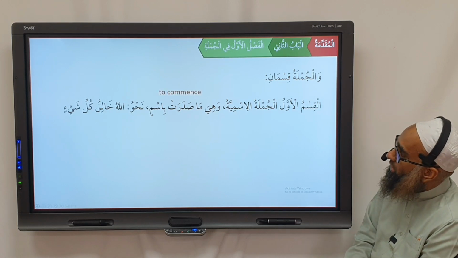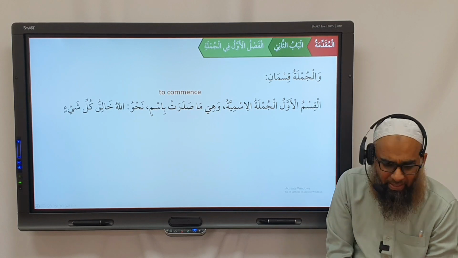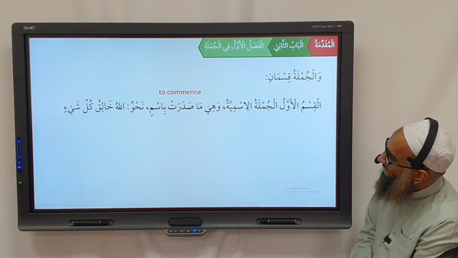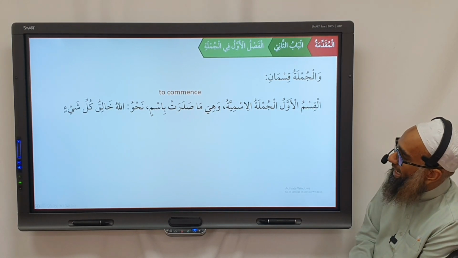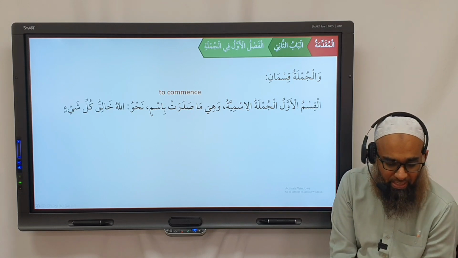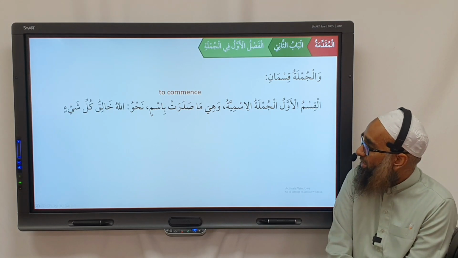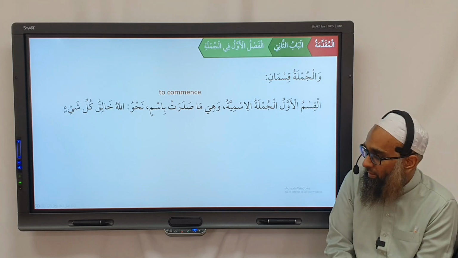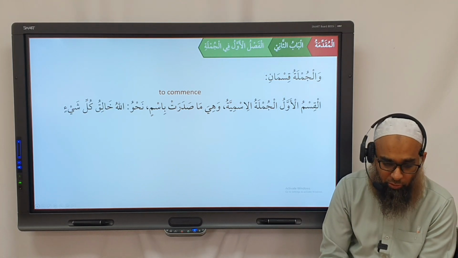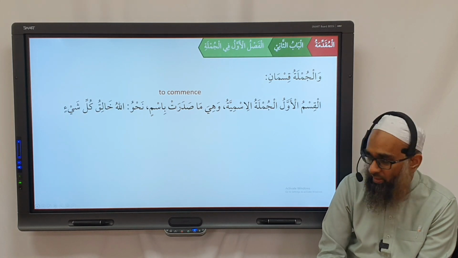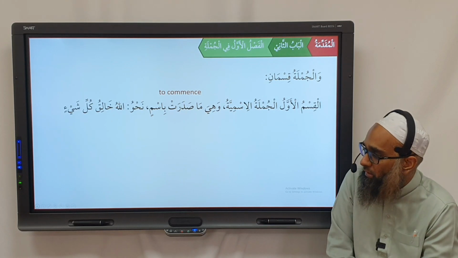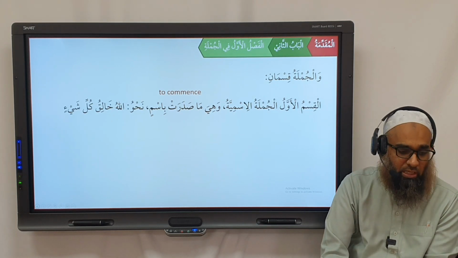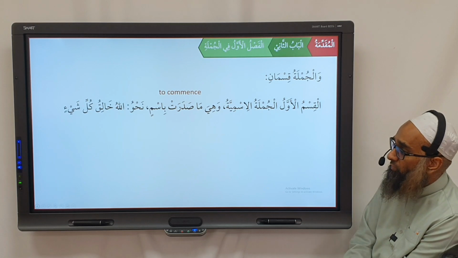وهي ما صدرت. Sadarat, we're going to say here, to commence with. Bismin is that which commences with an ism. So Jumla Ismiya is that which Sadarat commences, starts with an ism. For example, Allahu khaliqu kulli shay. Allah subhanahu wa ta'ala is the creator of everything.